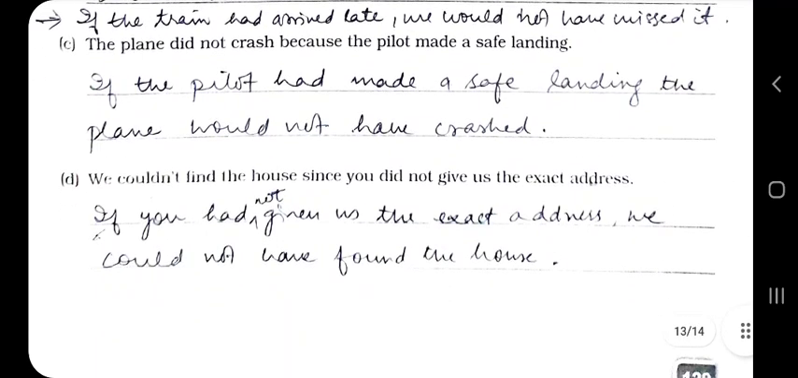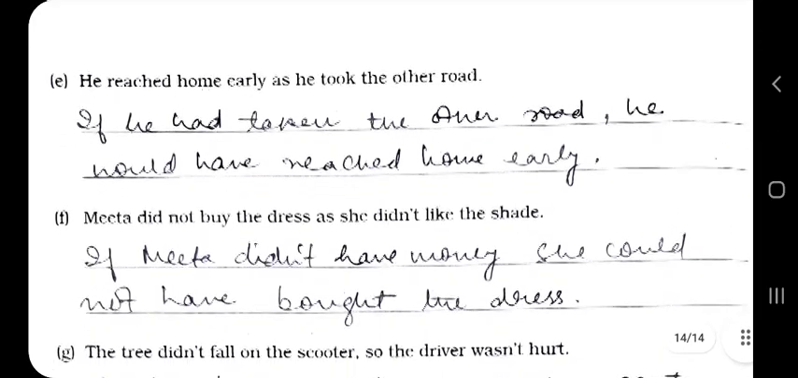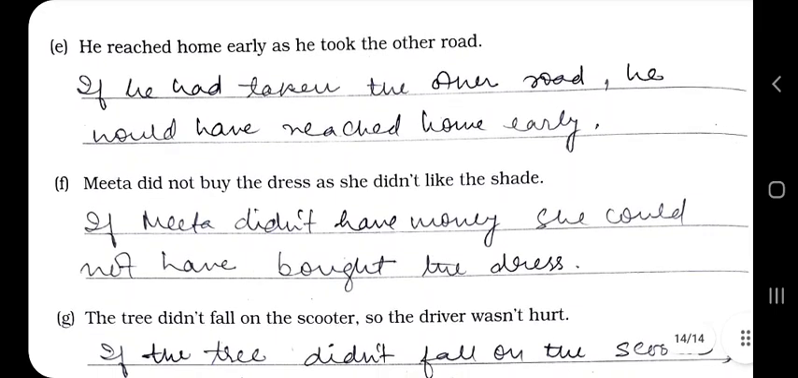You can do it of your own. You can frame the sentence. And he reached home early as he took the other road. If he had taken the other road, he would have reached home early. You can do it of your own.